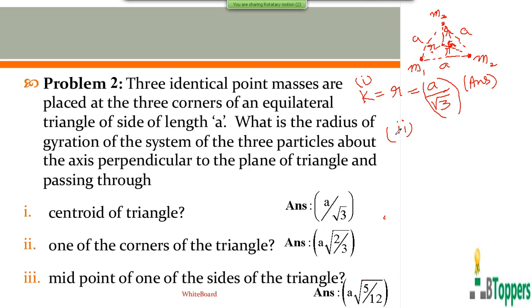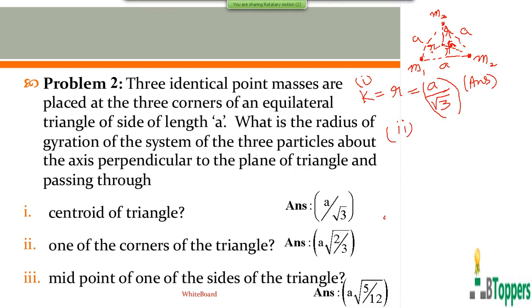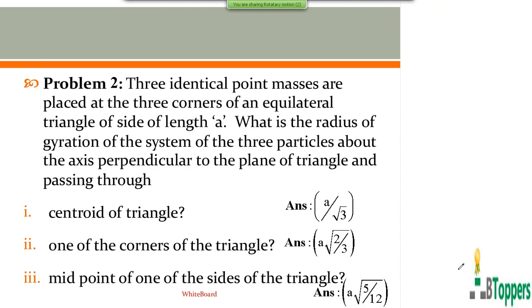In the second problem, you are asked to find the radius of gyration of the system of three particles about the axis perpendicular to the plane of the triangle, passing through one of the corners of the triangle. So in the second part of the problem, you are asked to find the radius of gyration of the system of the three particles about the axis passing through one of the corners of the triangle and perpendicular to the plane of the triangle.